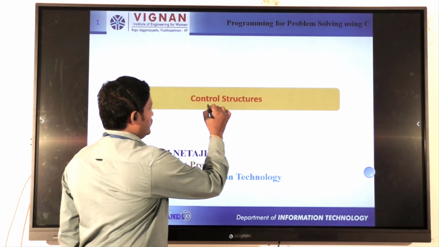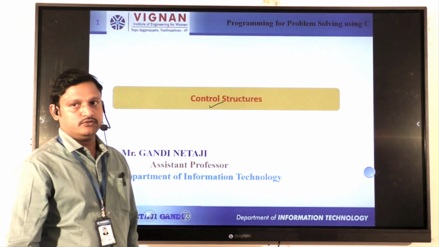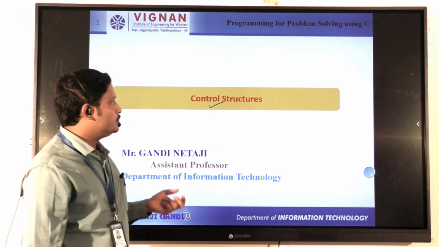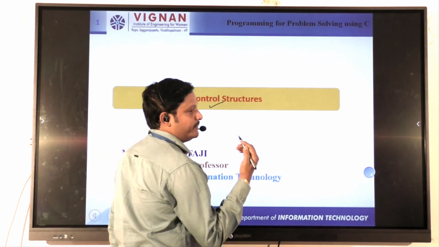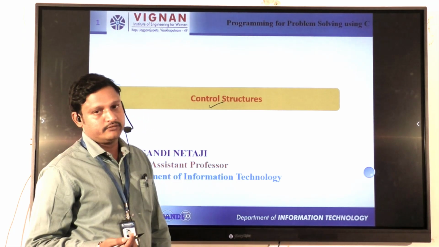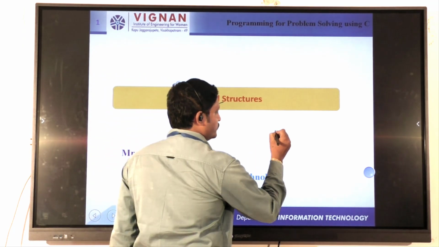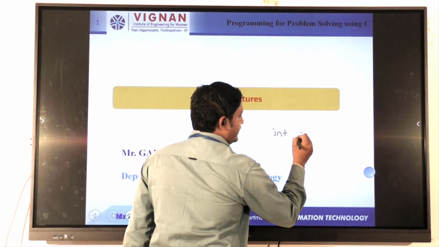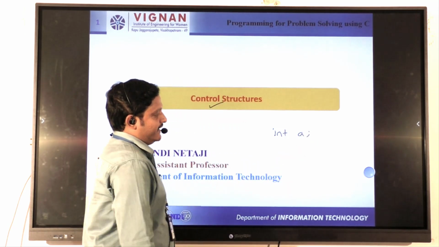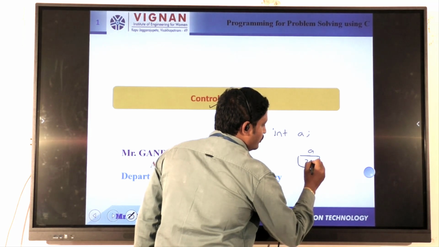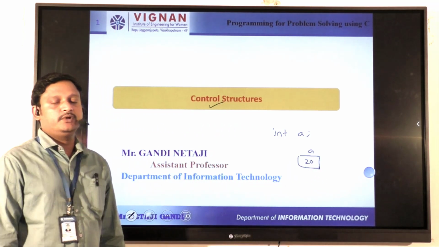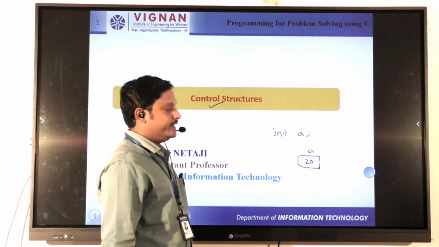First of all, why are we using the control structures concept? What is the reason behind having to learn about control structures? The reason is, we already know the basic concept of every programming language is the variable. Suppose you want to take a variable, int a. Now a is a variable. The variable can store only one value at a time.